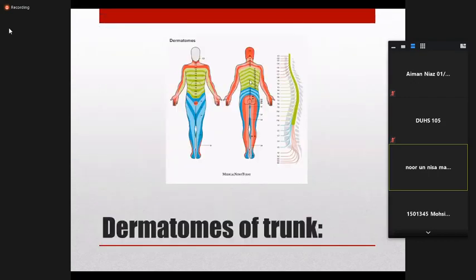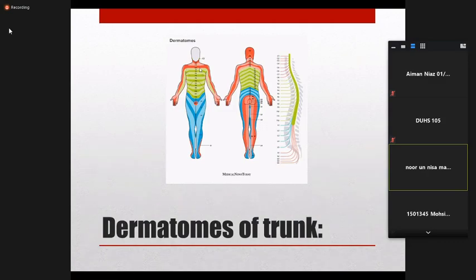In the trunk, 3 points are very important. Below just the T1 level, you have to know that at the xiphisternum, the dermatome is C7. At the umbilicus, the dermatome is C10. This is C7 and this is C12. The inguinal region is C12. So 3 points are important.